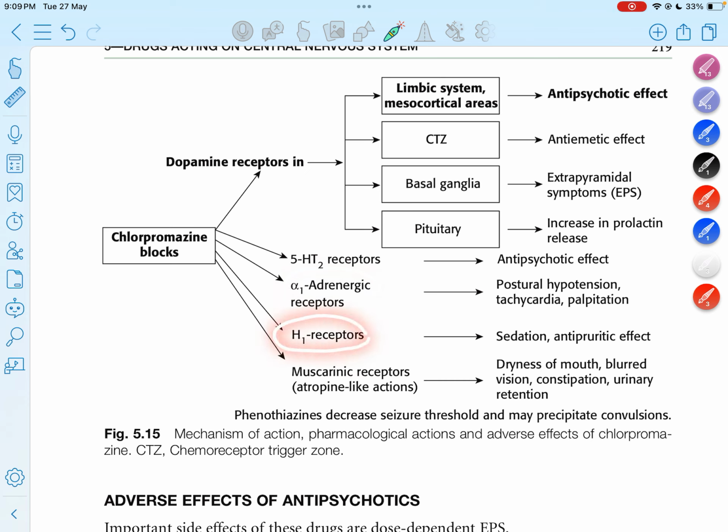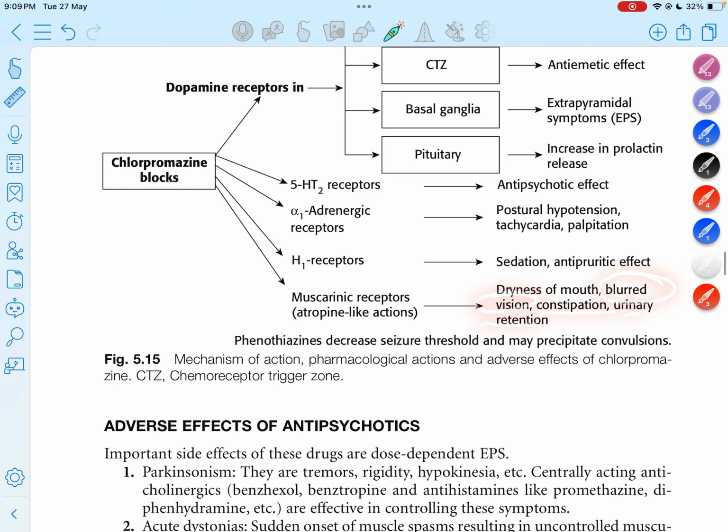When the H1 receptor is blocked, sedation, antipyretic effect, and antipruritic effect are seen. When it acts on the muscarinic receptor, like atropine, which blocks the muscarinic receptor, acetylcholine is not acting on the muscarinic receptor, so there is dryness of the mouth from the salivary gland, blurred vision in the eye, constipation, and urinary retention.